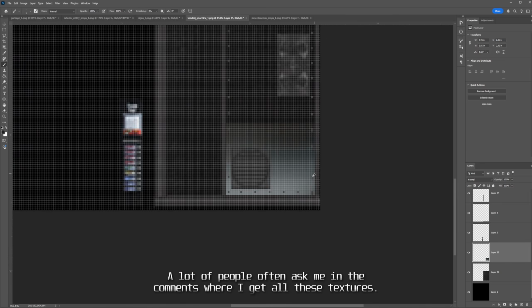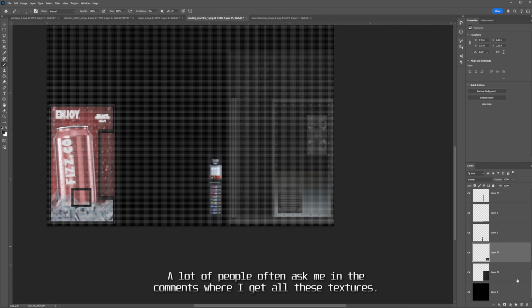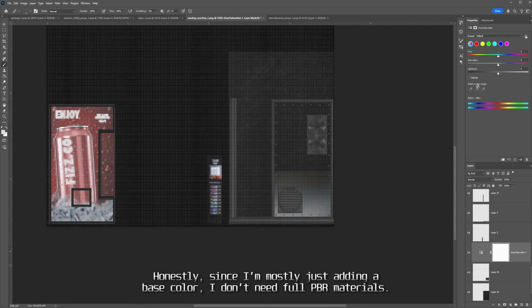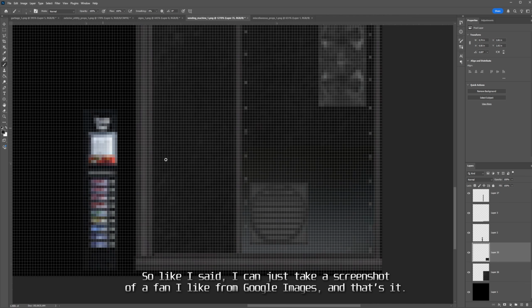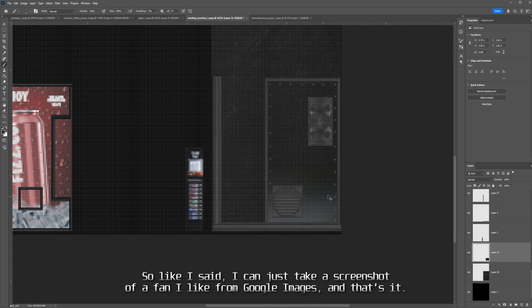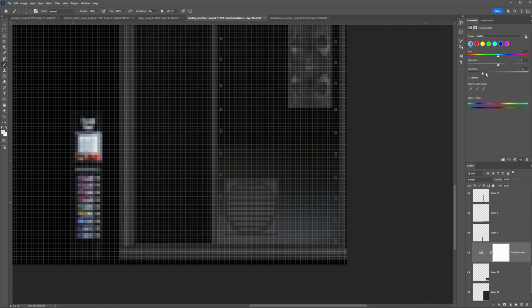A lot of people often ask me in the comments where I get all these textures. Honestly, since I'm mostly just adding a base color, I don't need full PBR materials. So, like I said, I can just take a screenshot of a fan I like from Google Images, and that's it.